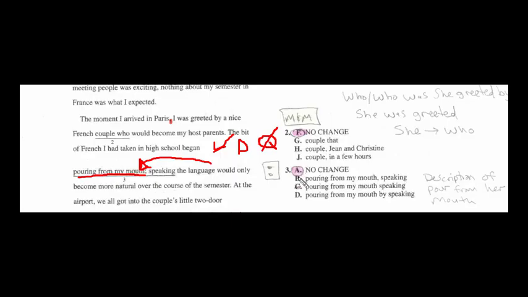How come it's not answer choice B? B is a comma. Now remember, when we have a description, it's a description of a series of words, and here in abandoned boxcar, we said that speaking is going to be a mini definition of mouth. Does that make sense? Is this a mini definition of a mouth? Hey, I have a mouth, comma, is something that is part of my face. Speaking the language is not a mini definition of speaking a language. Does that make sense? The correct answer for 3 is going to be A.